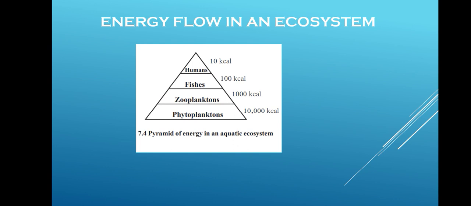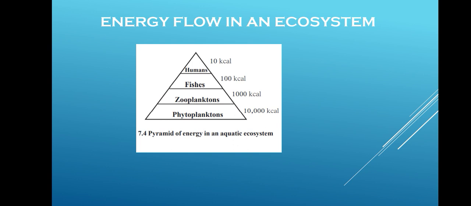Now when this energy gets transferred to the next trophic level, only 10% of the energy gets transported, that is, out of 10,000 kilocalories, only 1000 kilocalories is transported to the first trophic level. In the same way, the first trophic level transports only 10% of its energy to the second trophic level, that is, to the fishes. In this way you can see that in energy transport, there is always 10% transfer.